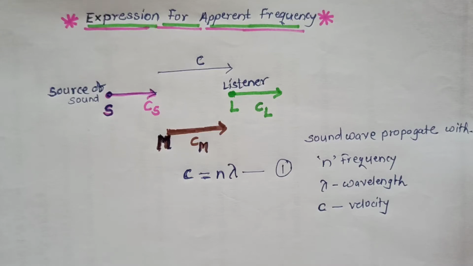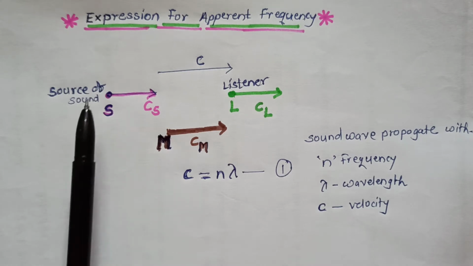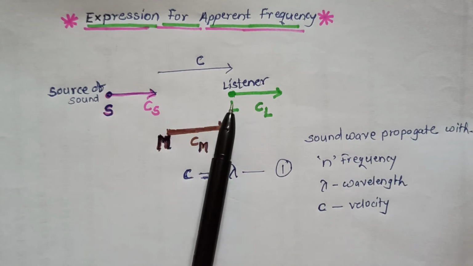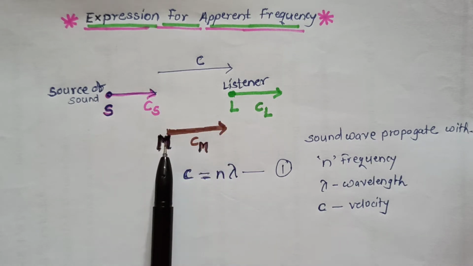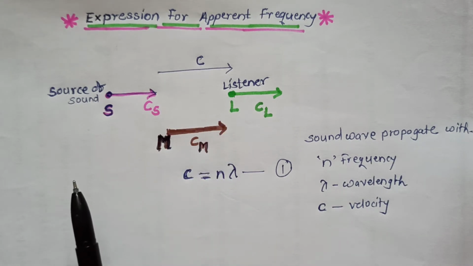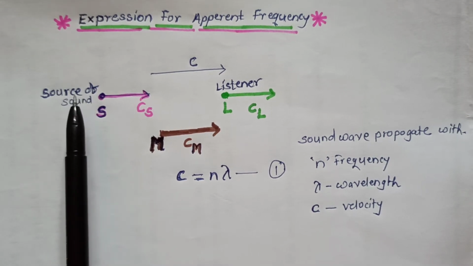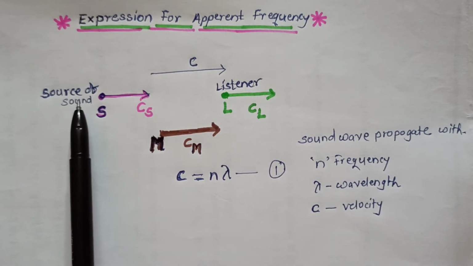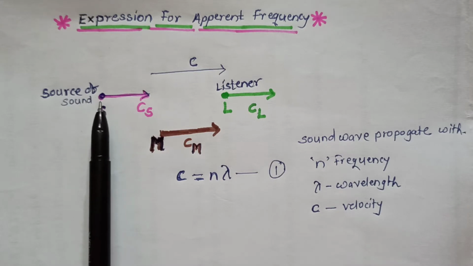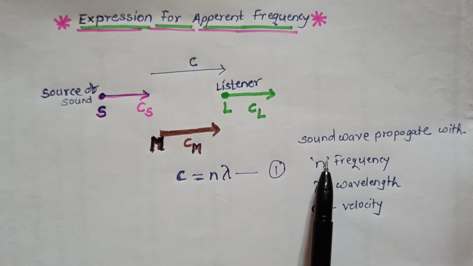Hi students, today we will study the expression for apparent frequency. Let us consider S the source of sound, L the listener, and M the medium. The sound wave is propagated by the source S with frequency n and wavelength lambda. The sound wave propagates with velocity c in a medium.